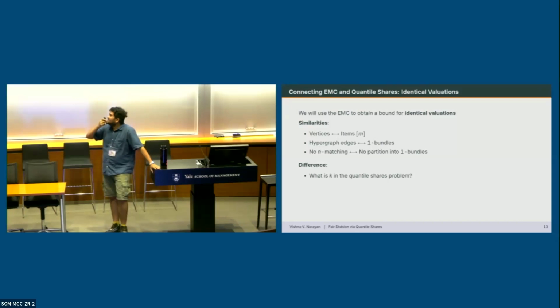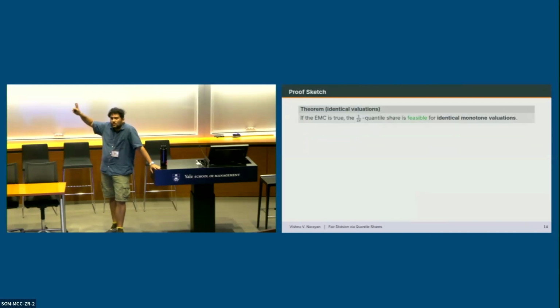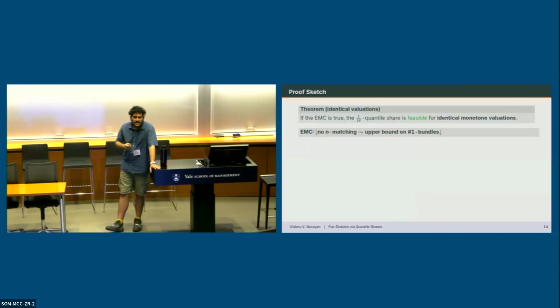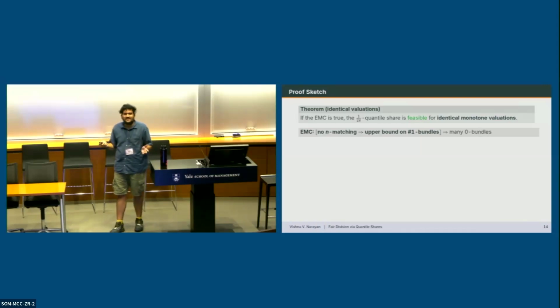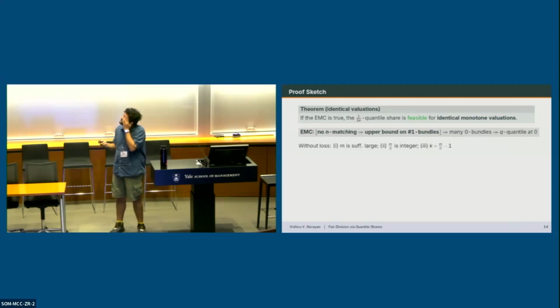But there is a difference between the two things. So what is k in the quantile shares problem? It turns out that a careful choice of k equal to floor of m over n minus 1 connects the two problems. I'll give you a quick high-level proof sketch. The high-level idea is that the Erdos matching conjecture says if there's no n-matching, then there's an upper bound on the number of 1 bundles. So this implies that there's many 0 bundles, and that the Q quantile is at 0 instead of 1.